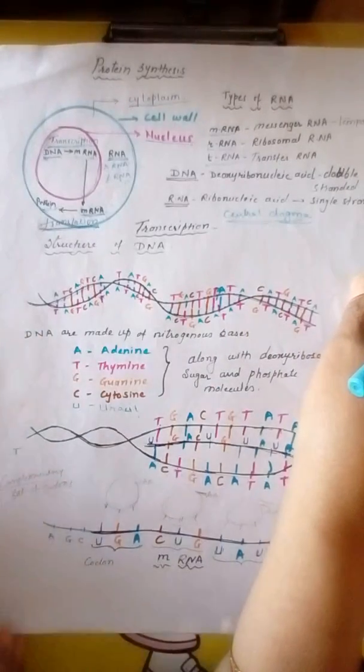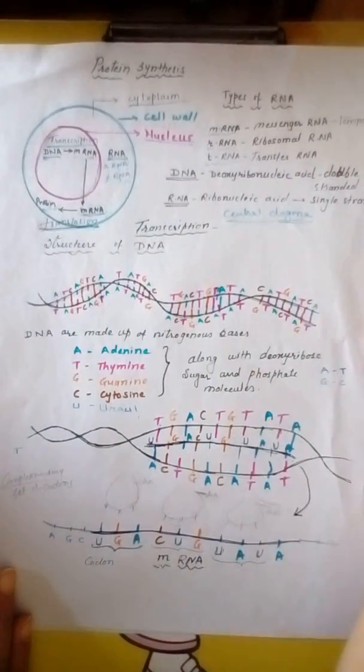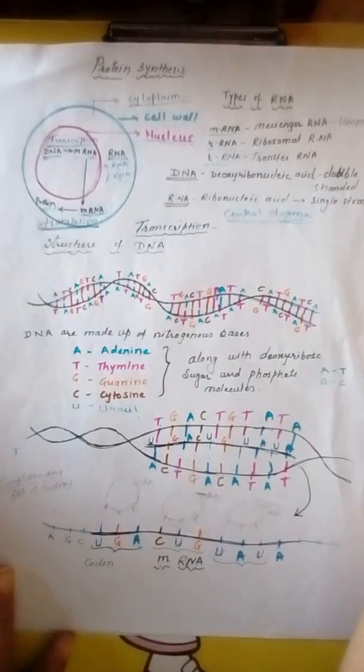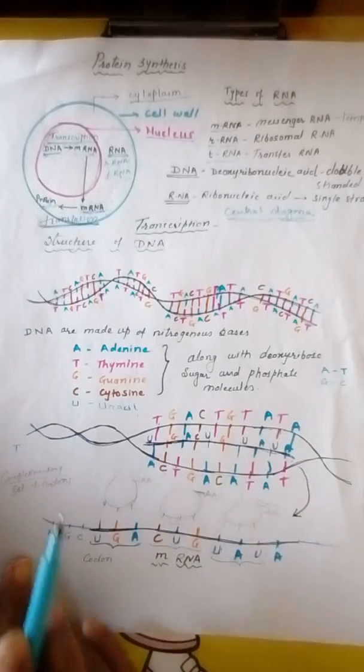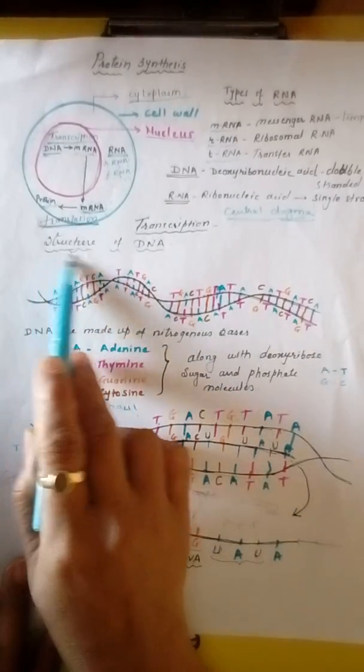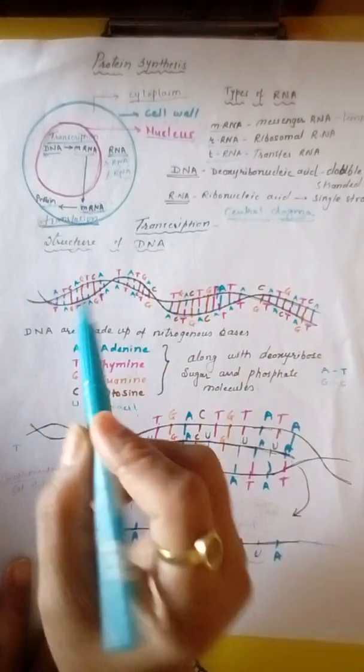Now, in short, we have seen how protein is synthesized from DNA, but now in detail we have to see how protein is formed from the DNA. For that, first we have to revise the structure of DNA.